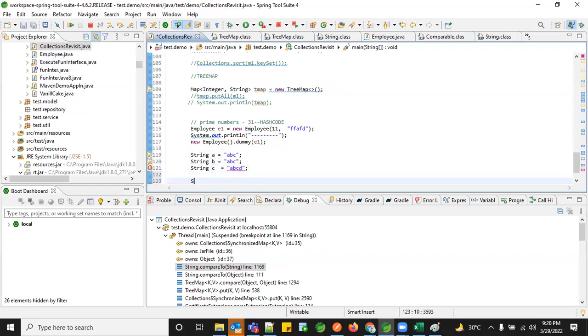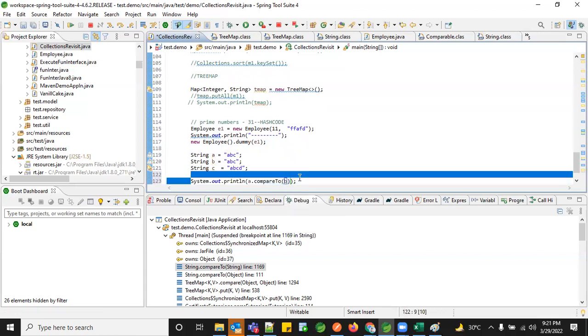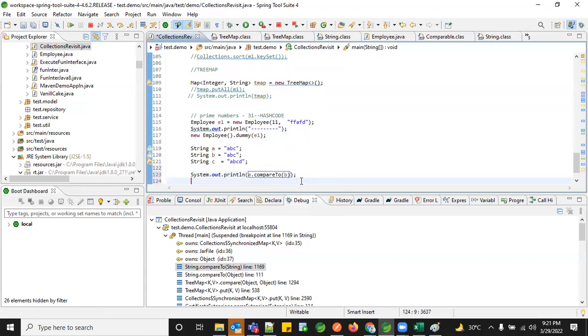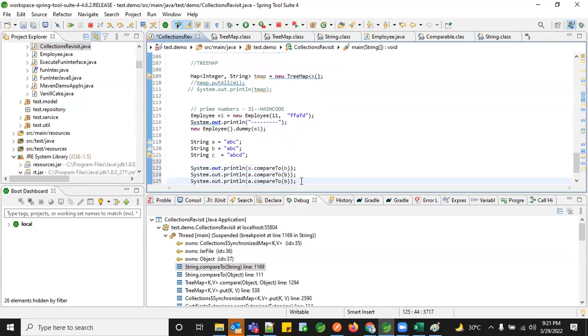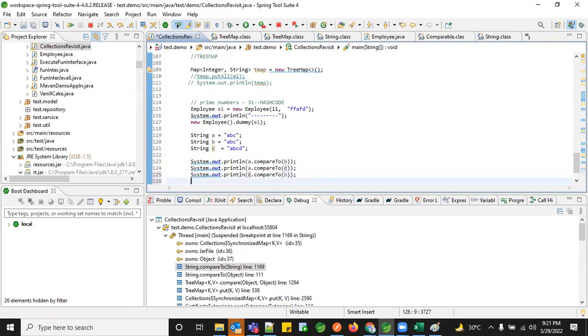Now, let me do a comparison. A.compareTo(B). What would be the value here? You can compare lexicographically and tell me. A and B both have the same value, so what will be the compareTo value in this case? Can someone say what would be the value here?